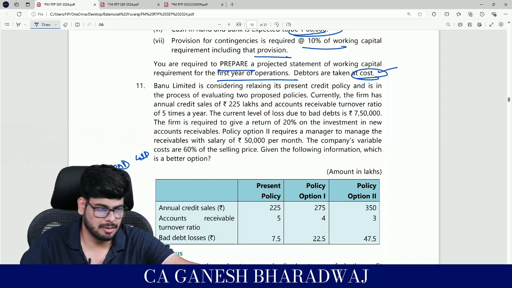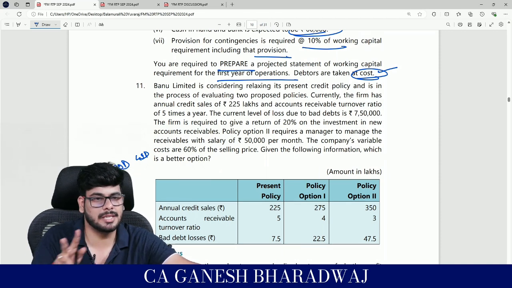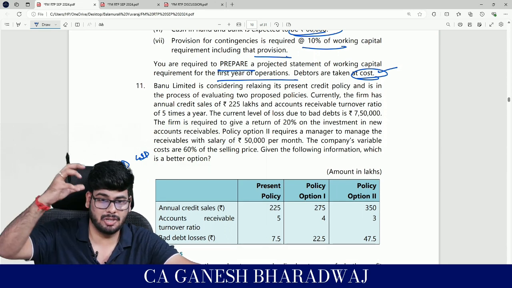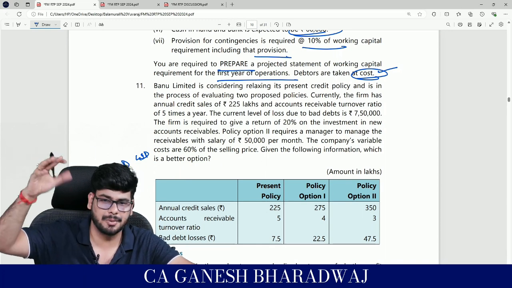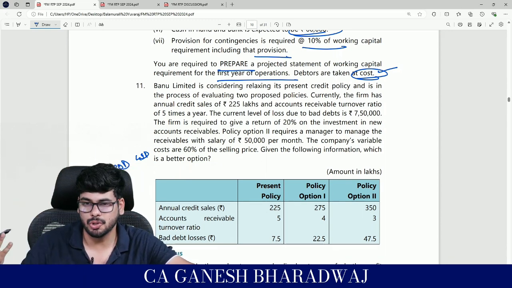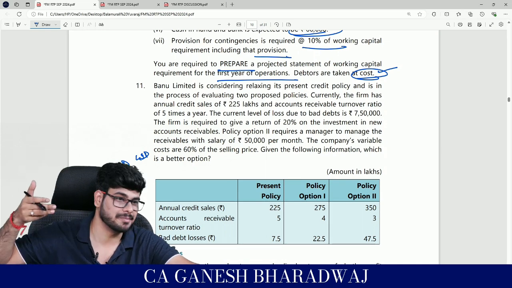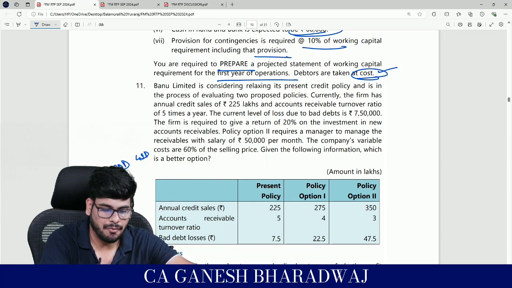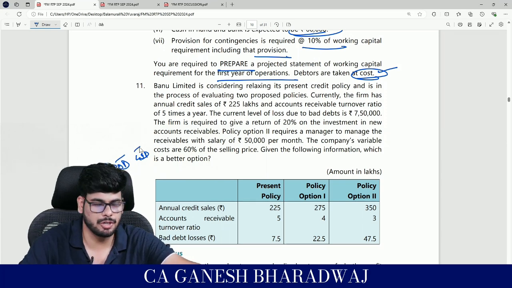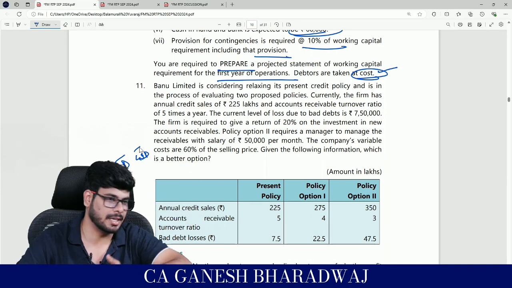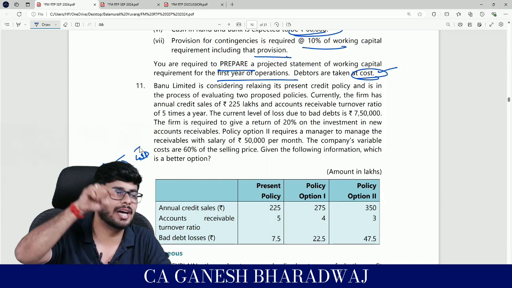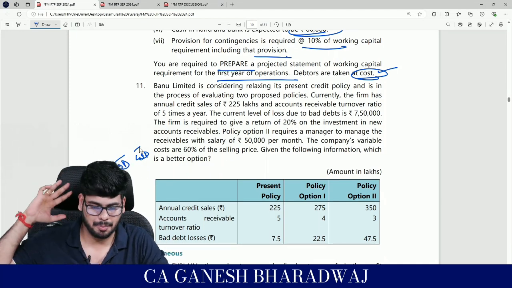So there is competition. Obviously, there is always a balancing act that goes on in business, right? So there is one advantage, there is another disadvantage. The advantage might be by way of lesser interest on the funds that are getting blocked in the business. You save on that, but you also lose out on the contribution that can be generated on the sale that is being lost, correct? So now what you need to do here is, for each of the credit policies, arrive at the profit that it generates, the expected profit under each of the alternatives, and go for that alternative that gives you the highest profit. Are you clear with this?